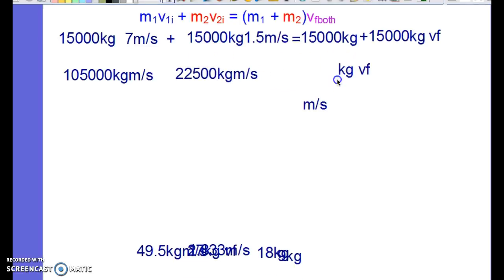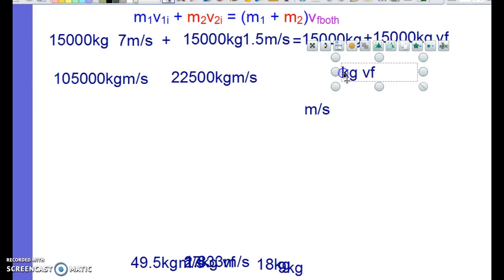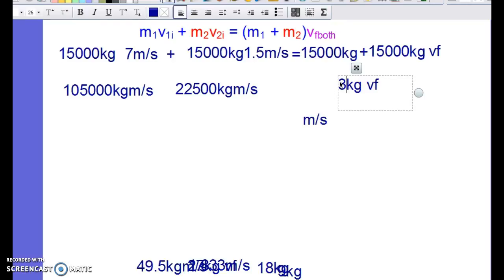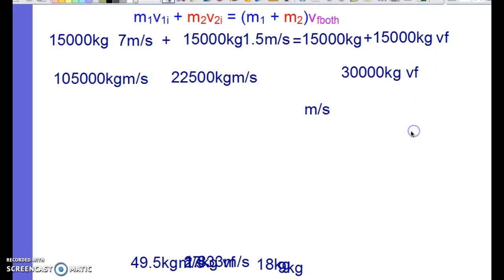And then that's going to run into a combination here of 2 train cars, 30,000. And then we have to add these up. So 105,000 plus 22,500 is going to give us 127,500.